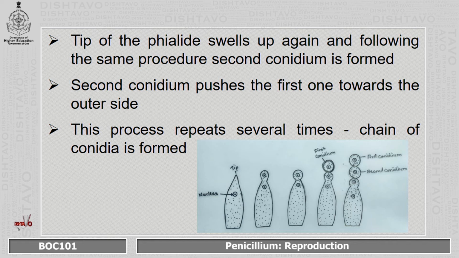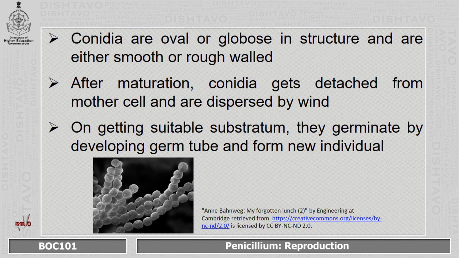The tip of the phialide then swells again. Following the same procedure, the second conidium is formed. The second conidium pushes the first conidium towards the outer side, and this process repeats several times, forming a chain of conidia. Conidia are oval or globose in structure and either smooth or rough walled, and after maturation, conidia get detached from the mother cell and are dispersed by wind, and when they get a suitable substratum, they can germinate by developing a germ tube and they can form a new individual.